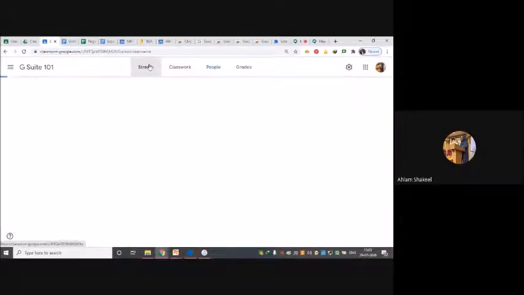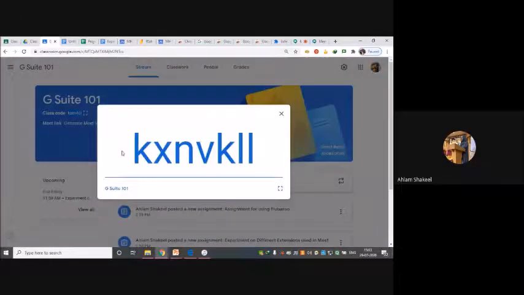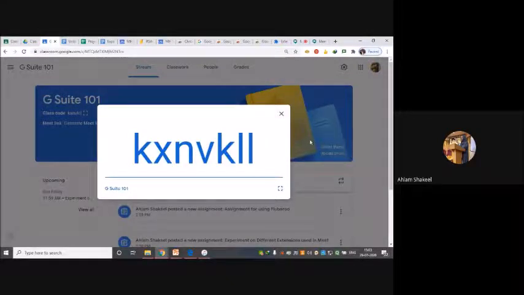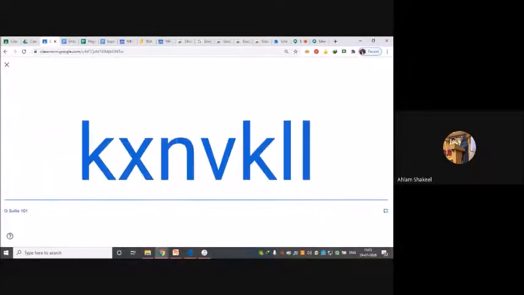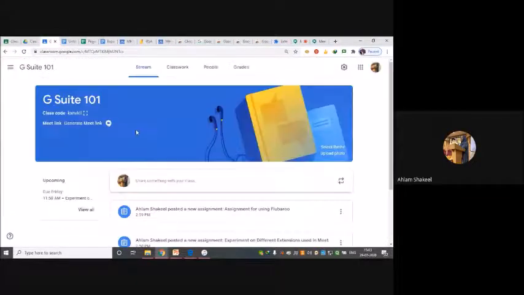On the first page, the stream page, I can see the code right over here. This is the code of my class, and I can share this code with the class. Whoever types this code in the join will be able to join my class. Okay, so whoever uses this code to join in will be able to join. So what I'll do is I can just copy this code, and I can just email somebody, or I can just post it on the group or somewhere, and people will be able to join in. Okay, so that is a way to do it.